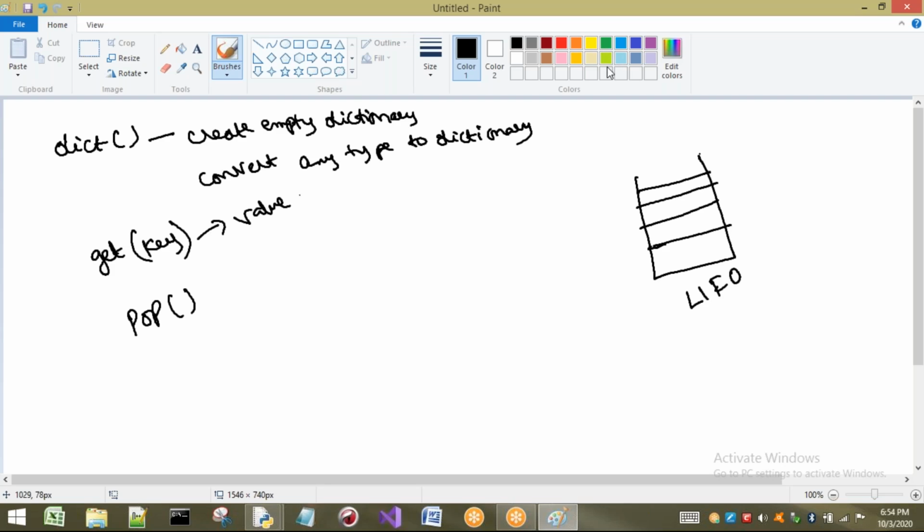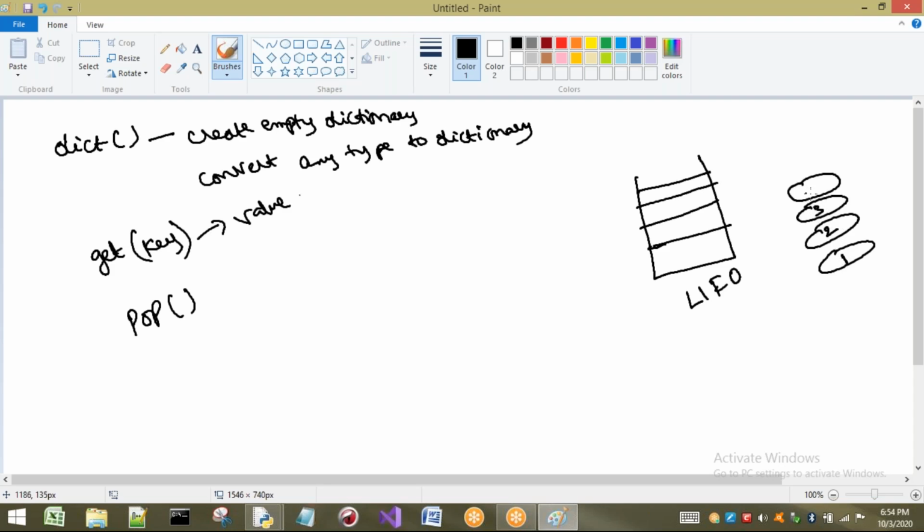That means the elements which are inserted last will be removed first. A general example is a CD rack or book rack. If you are going to insert books, the first book is placed first, and next on that book I am placing this one.